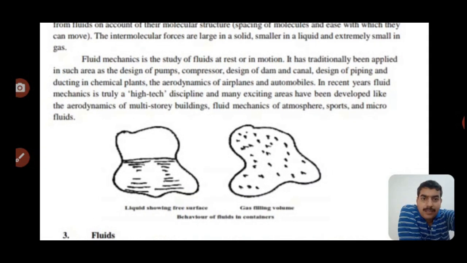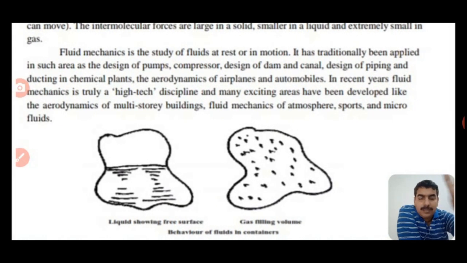This is blurred, but soon we will see. The first one is the liquid, showing a free surface. The second one is the gas, filling the volume. Gases are present all over the atmosphere on Earth's surface as well as all over the globe.